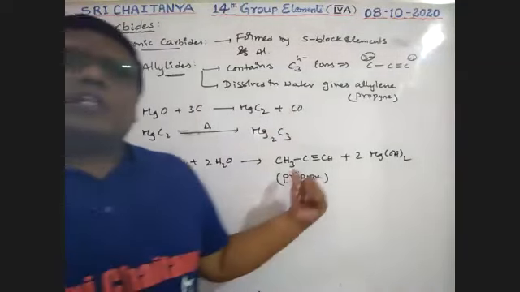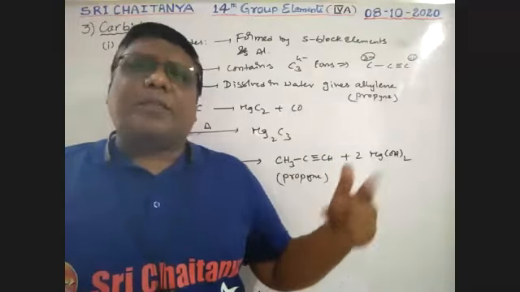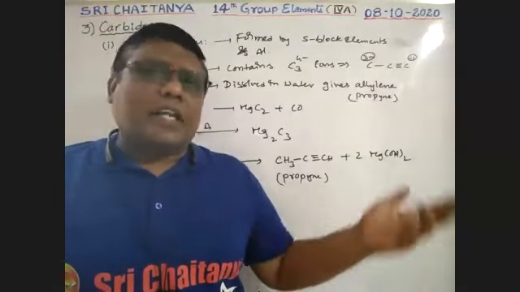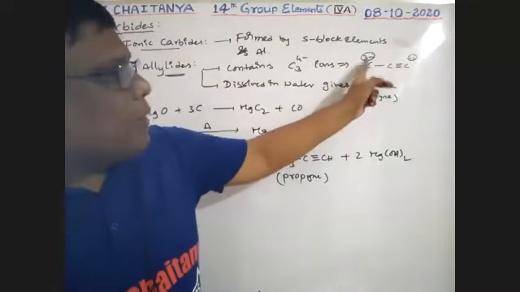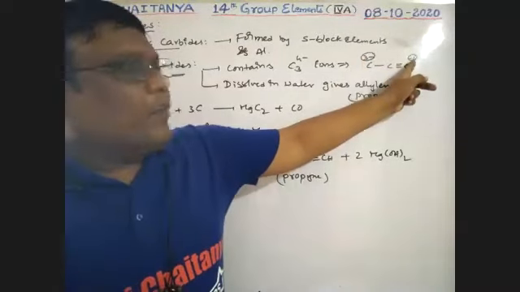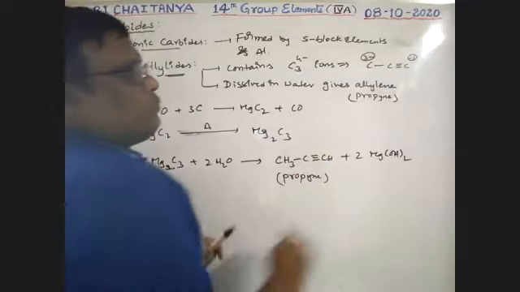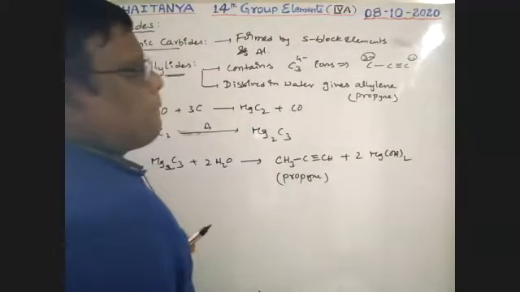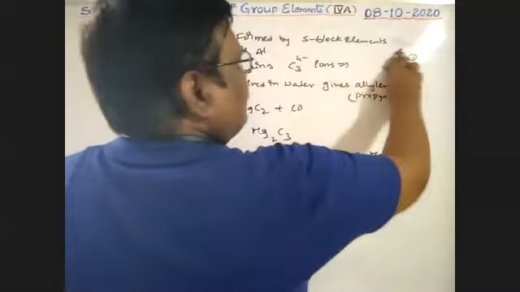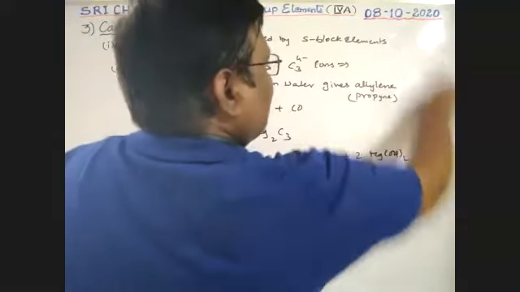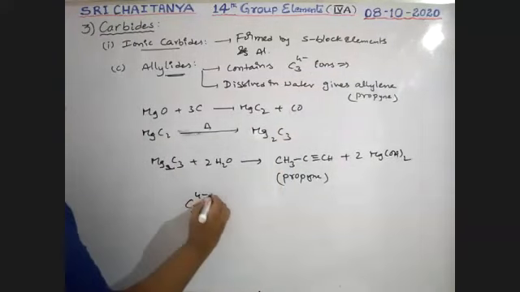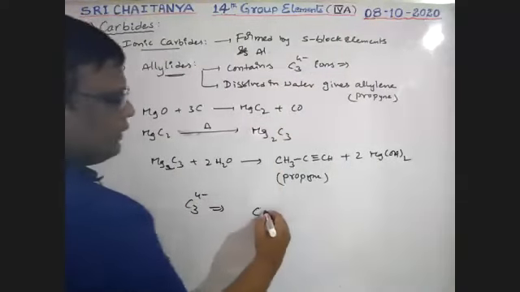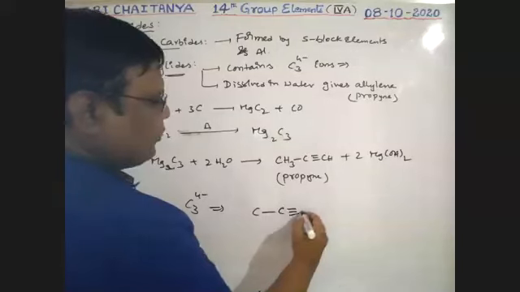Is there any doubt, boys? Methane released from methanides, acetylene released from acetylides. Here C to the power minus 3, here C to the power minus 1. See here, this C3 4- is nothing but C-C≡C.